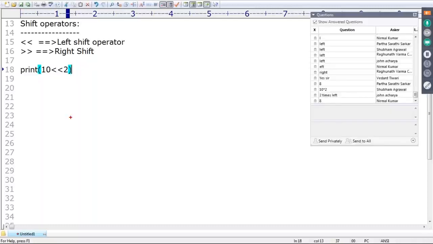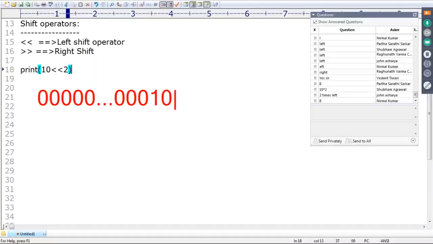Sir, 10, how can you represent it? Anyone, can you please tell? 10, how can you represent it, sir? Internally 0 0 0 0 1 0 1 0, like this. This is just the 10 representation in the binary form. Now can you please move it, sir, two cells to the left?